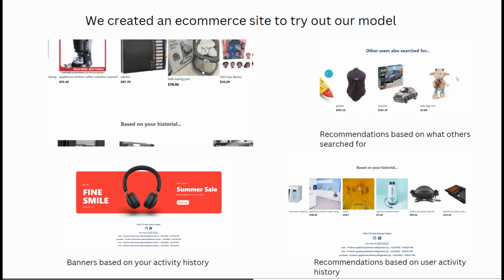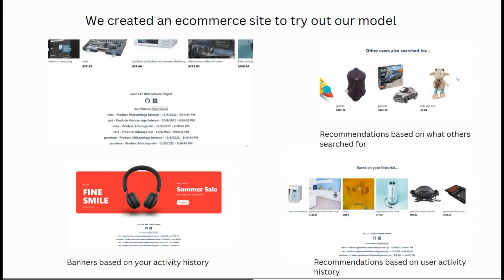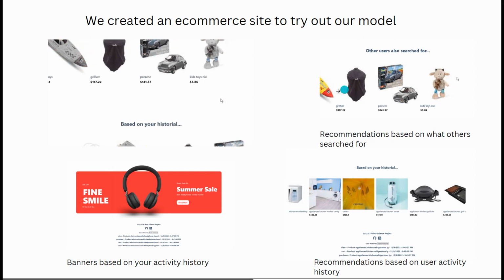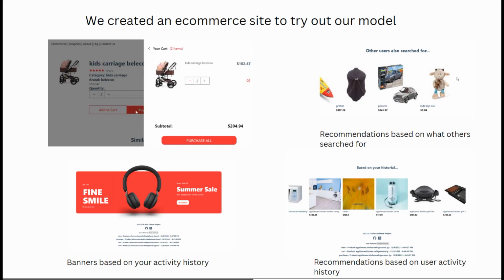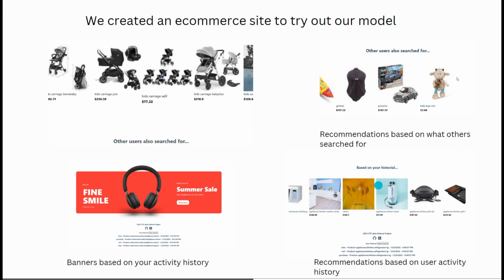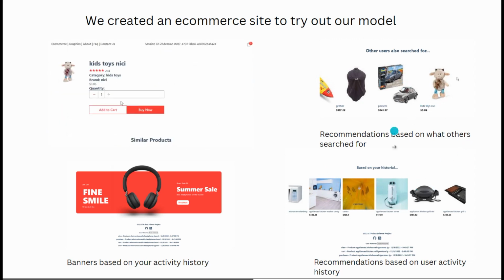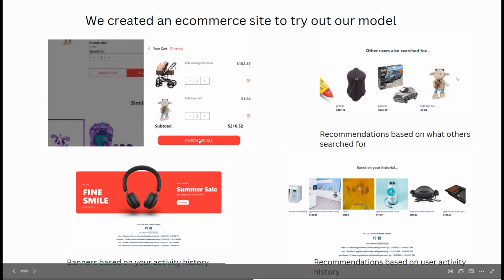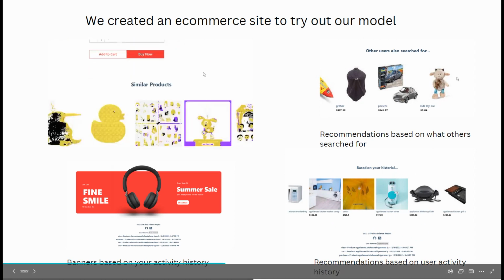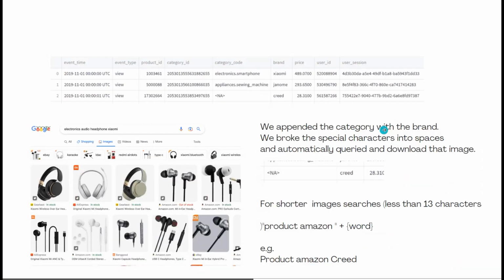You're also going to see what other users searched for. So if, for example, you search for a toy, you are going to see other toys, and this is based on a machine learning model, which takes the history of previous users and then recommends based on that. And you also have the "based on history" section, which recommends certain products based on your history. The difference between these two is that this one is based on the product, and this one is based on all the products that you visited and added to the cart, or every interaction that you had.